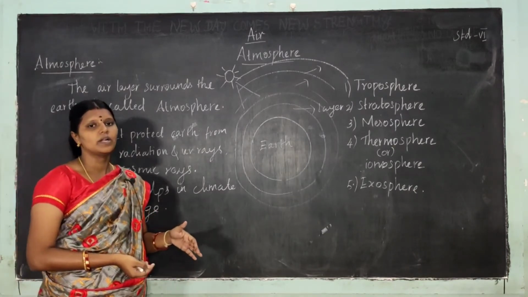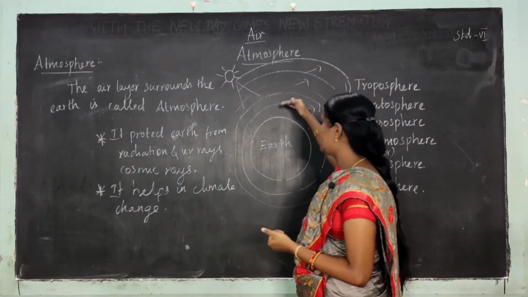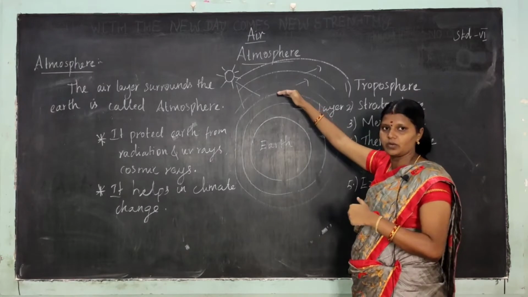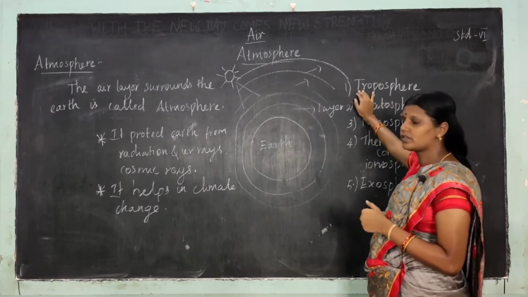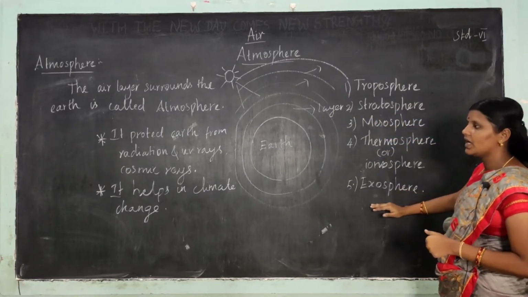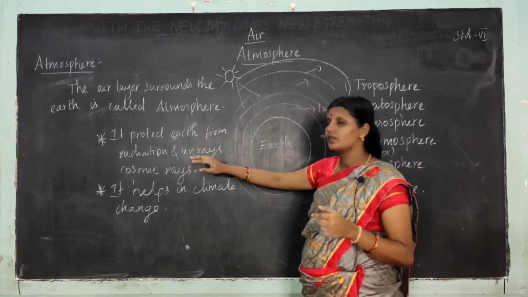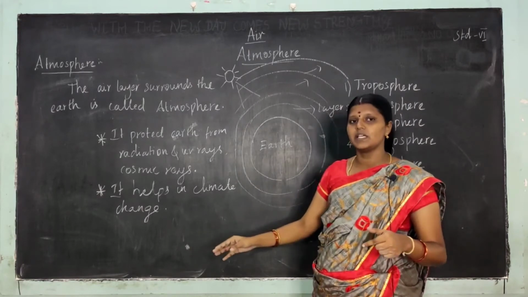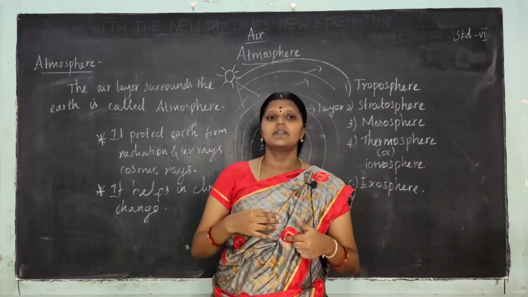What is atmosphere? The blanket of air above the earth, the air layer above the earth, is what we call atmosphere. The atmosphere is divided into five layers: troposphere, stratosphere, mesosphere, thermosphere and exosphere. These layers protect the earth from various radiation, UV rays, cosmic rays, and also help in changing weather and climate.